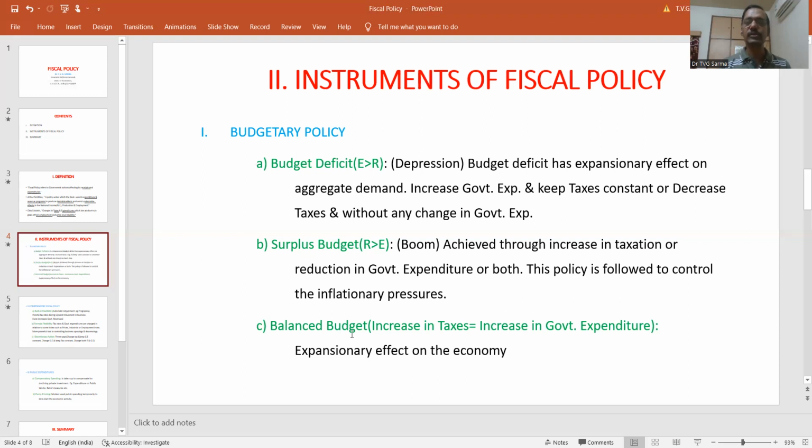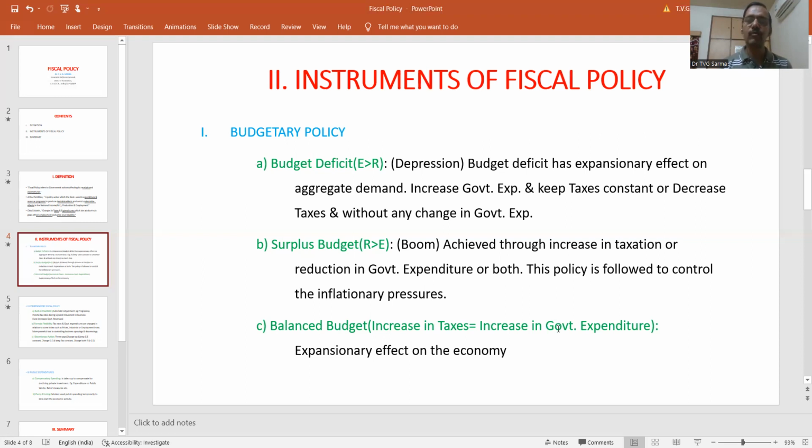Similarly, a balanced budget is again a consciously followed tool. When the increase in taxes and the increase in government expenditure are one and the same, then we call it a balanced budget. Now, a balanced budget also has an expansionary effect in the economy. Expansionary effect in the sense that a balanced budget will lead to an increase in national income, increase in employment, and increase in production also.